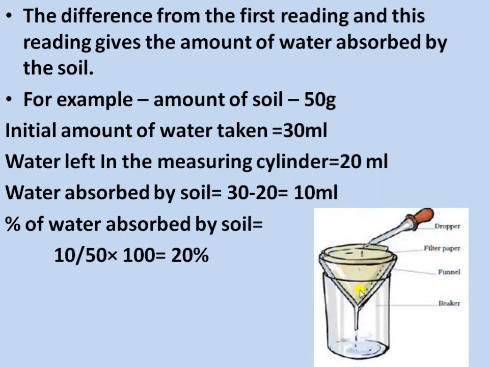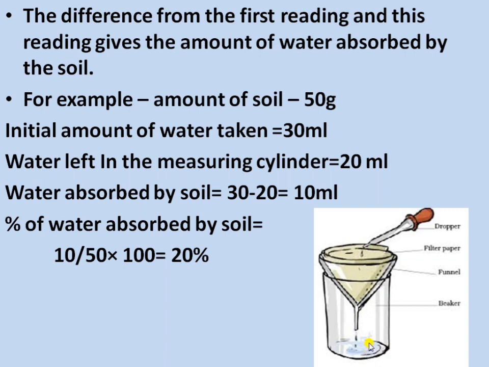This is the picture of this activity. Firstly, you have to take the 50 gram of the dry soil into the funnel and add the 30 ml of the water into this measuring cylinder. Then with the help of this dropper, pour the water gently over the soil drop by drop till water starts dripping from the funnel. Then stop pouring the water and note down the amount of water left in the measuring cylinder.